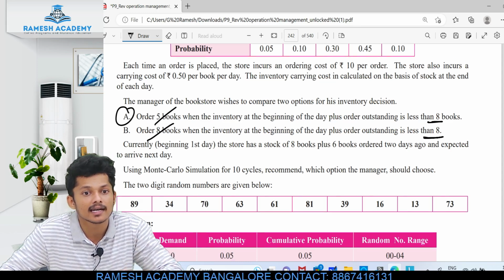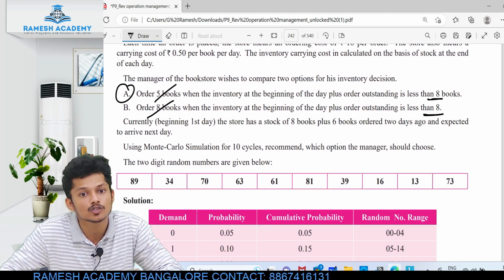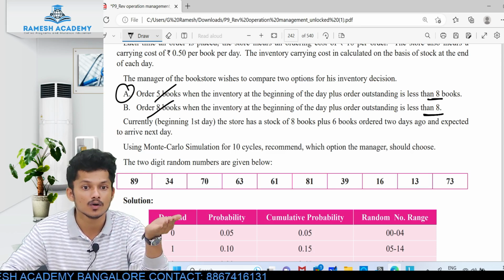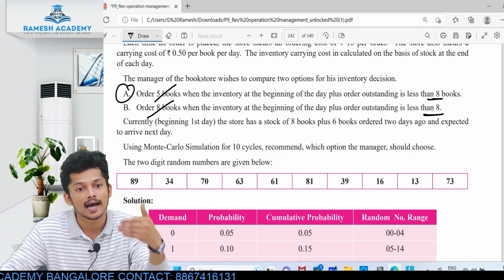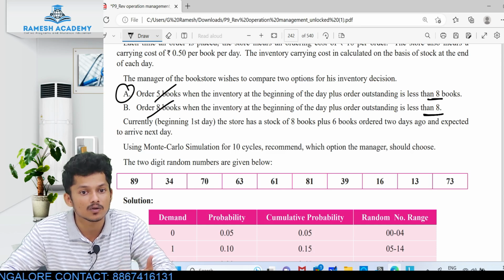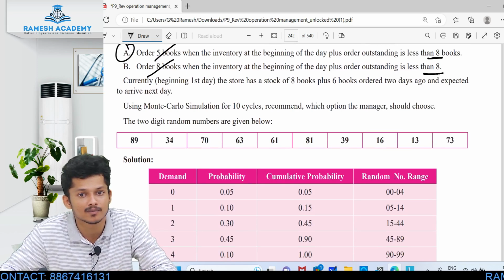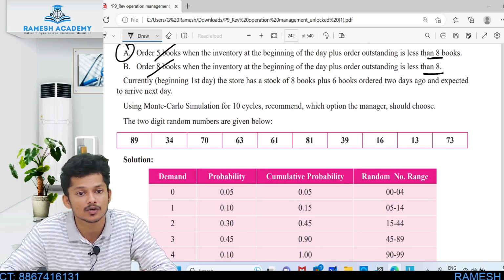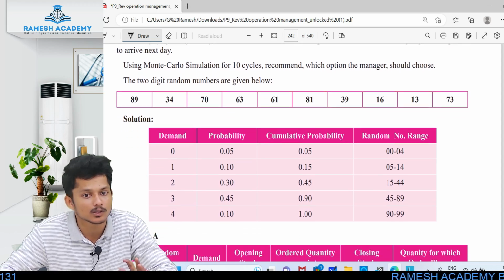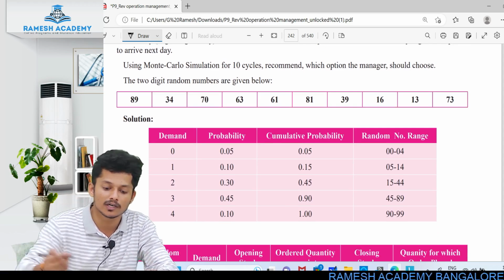Got it? Currently, at the beginning of the first day, the store has a stock of 8 books, plus 6 books ordered 2 days ago that are expected to arrive the next day. That means 6 books were ordered 2 days ago and will arrive tomorrow, and right now the stock we have is 8 books. The 2-digit random numbers are given below. Random numbers we utilize to calculate demand, you know, right? The probability is what is given in the question, and the cumulative probability I already told you how to do.